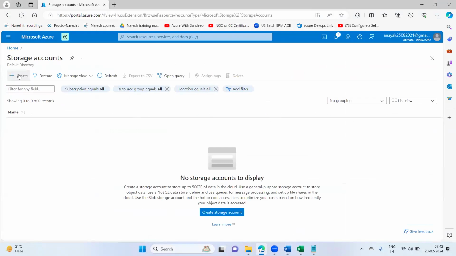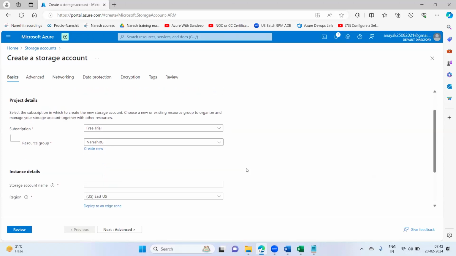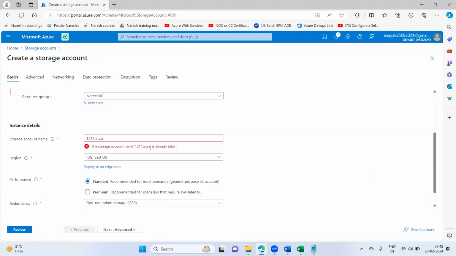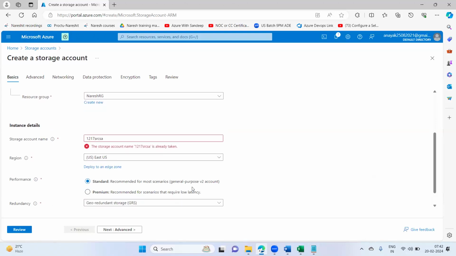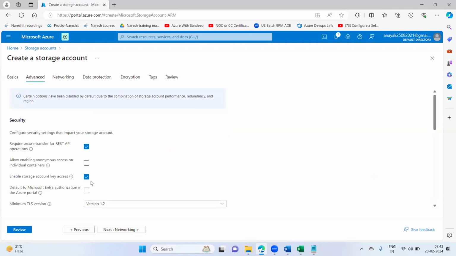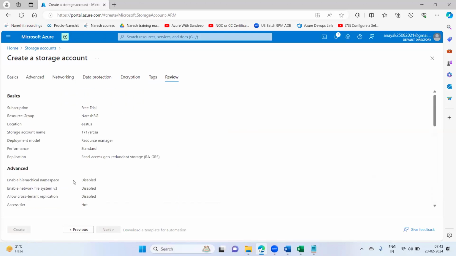One minute, hold on. I'll say 1211 source storage account. The name is already taken. Fine. I'm creating this as a source storage account of type blob storage. The rest of the values I'm leaving as default. I'll go ahead and create the storage account.